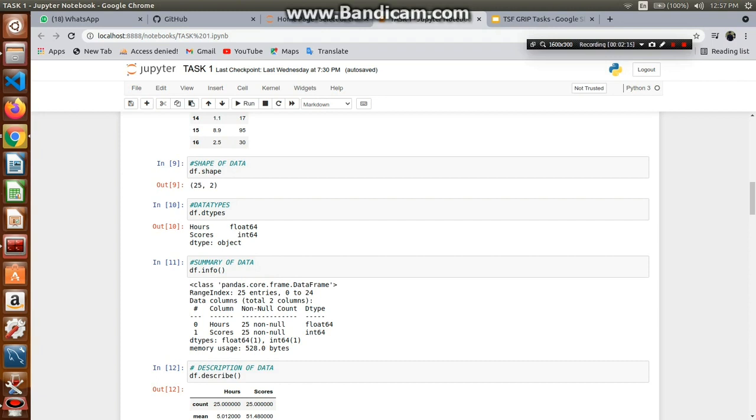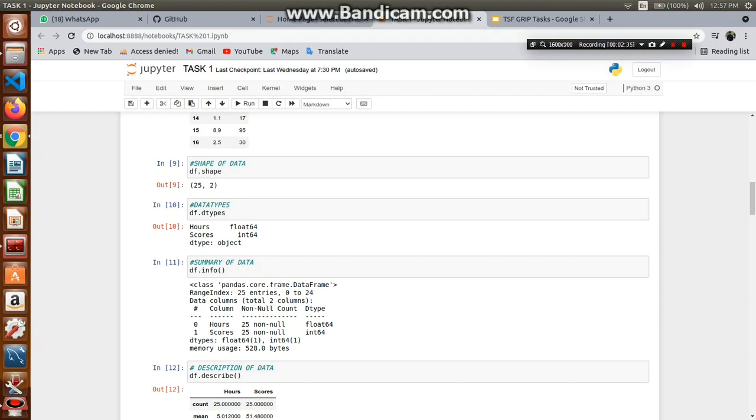There's a basic understanding after looking at the data that when a student studies for more hours, his score will also increase. We can see here, if he studies 2.5 hours, he'll get a score of 25. If he is studying for 5.1 hours, he is getting a score of 47. So it is a basic understanding that when you study for more hours, your score will also be more.